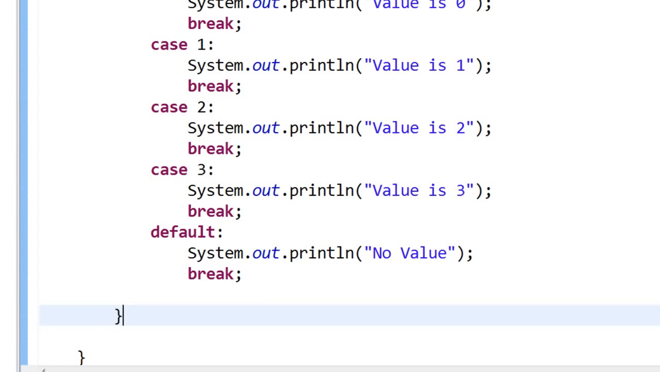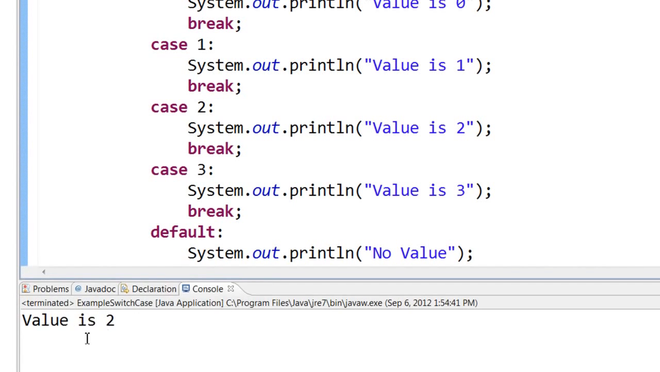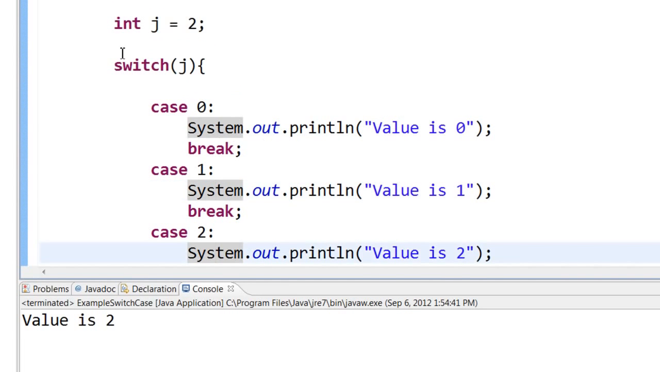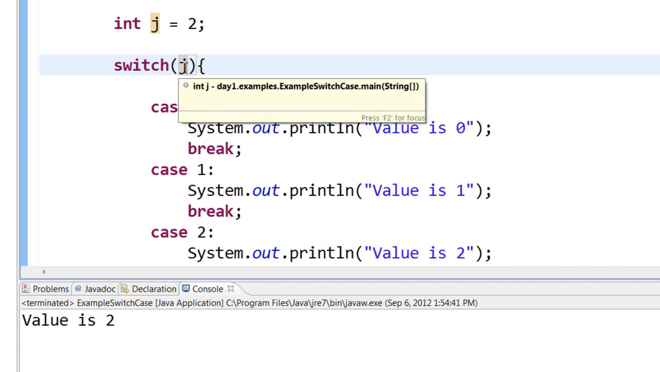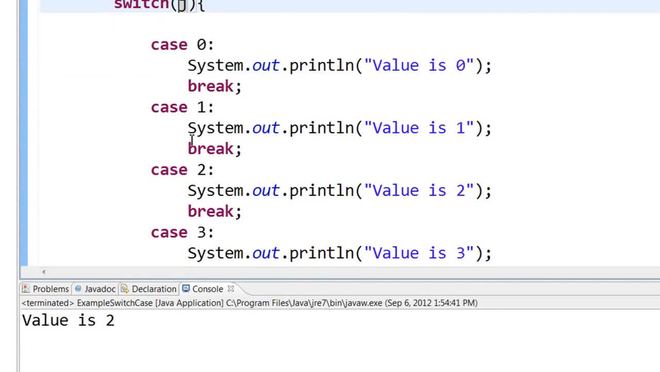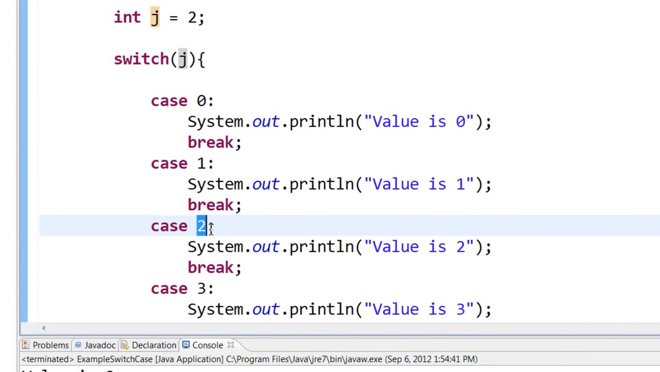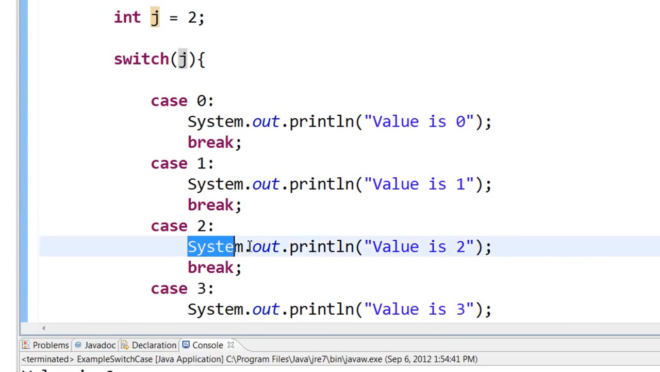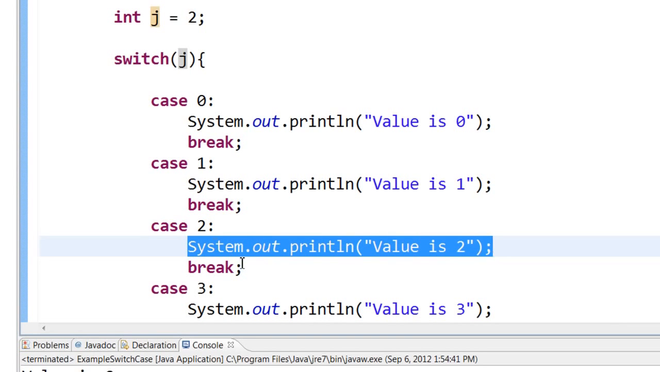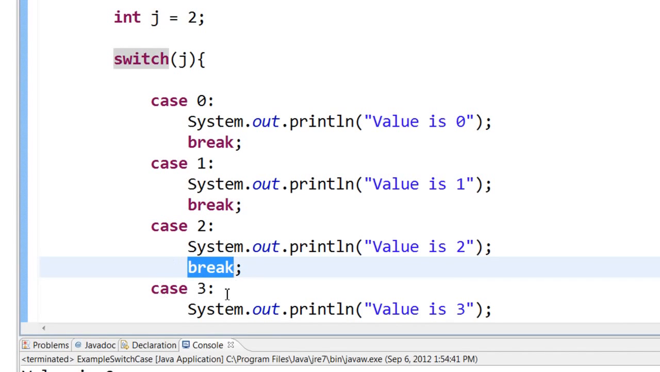When you run this, you get value is 2 printed. So you can see how the switch case works. When the compiler reaches this point, switch j, it will look for a case which matches the value 2. Since this case matches the value 2, it will execute all the code in this block before the break is hit. And then it will reach this break and come out of the switch statement.